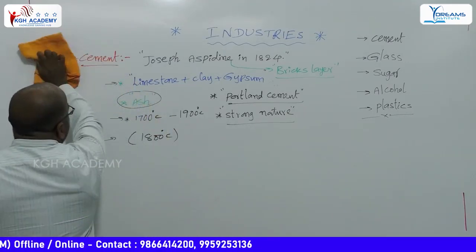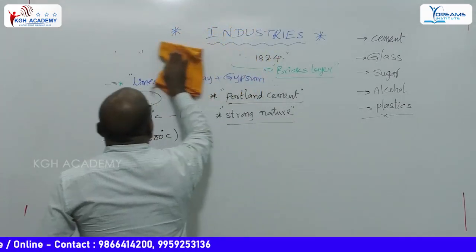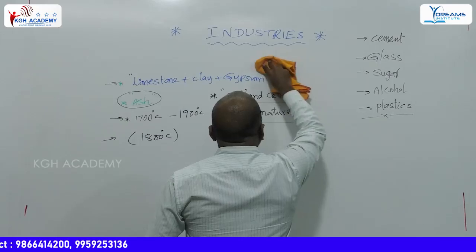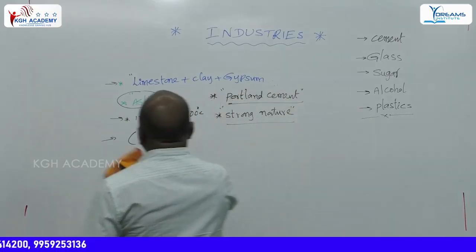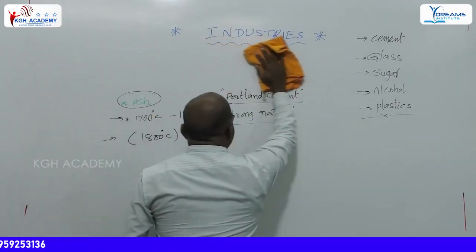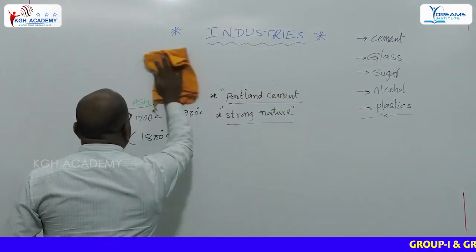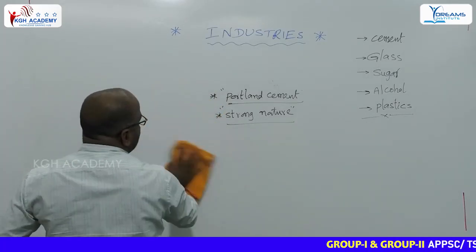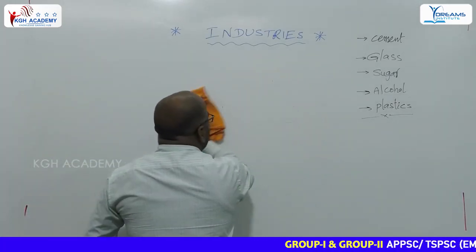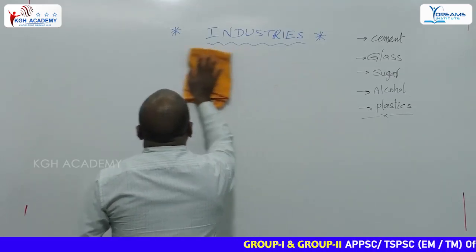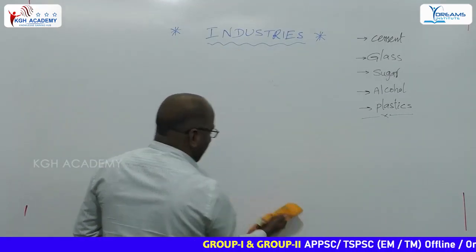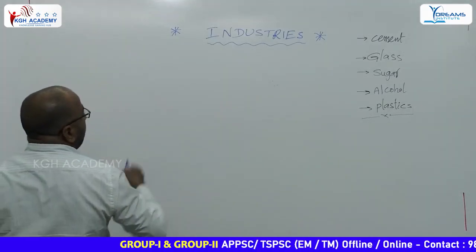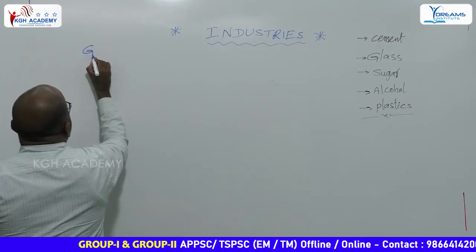Cement was prepared by Joseph Aspdin in 1824, important one. He was a bricklayer. Composition: limestone, clay and gypsum. The color of the cement is ash. Temperature 1800 degrees Celsius. Due to using gypsum, it has more strength. Next one, glass industry. It is also one of the important areas in this chapter.